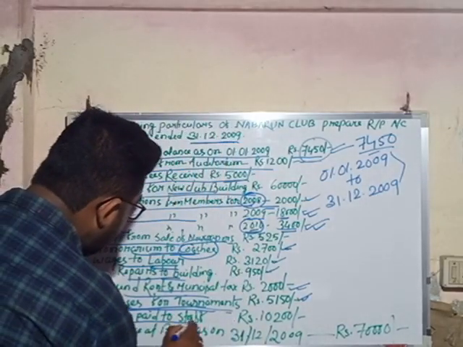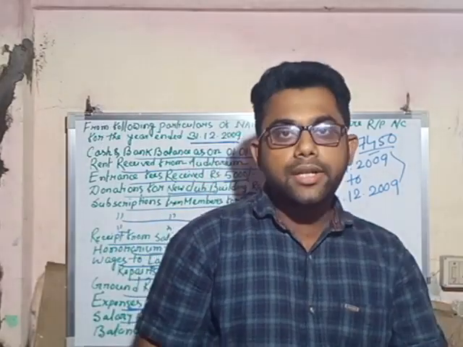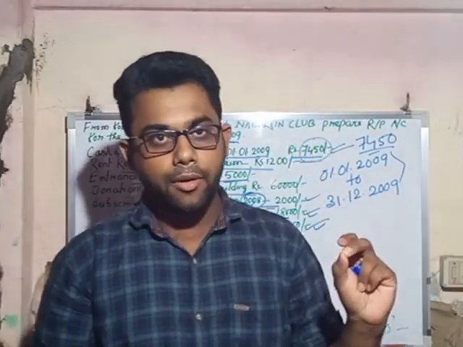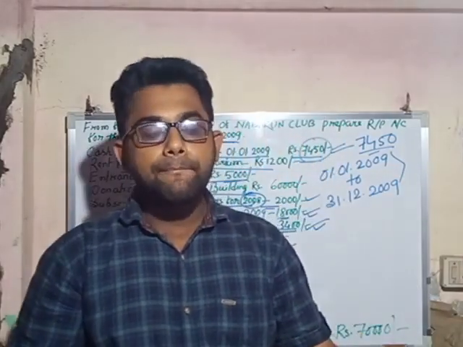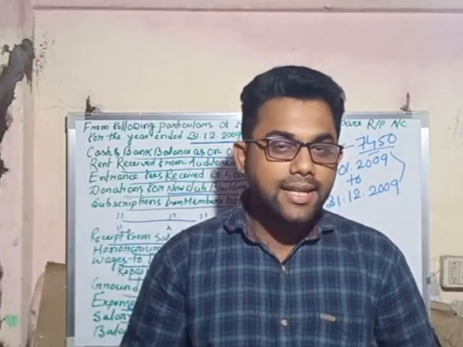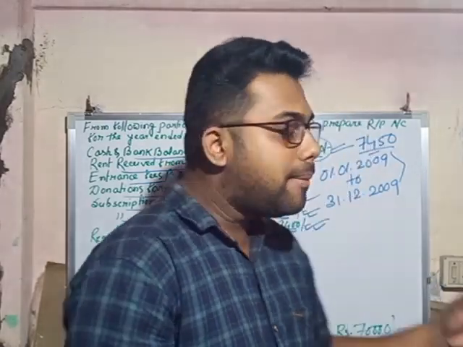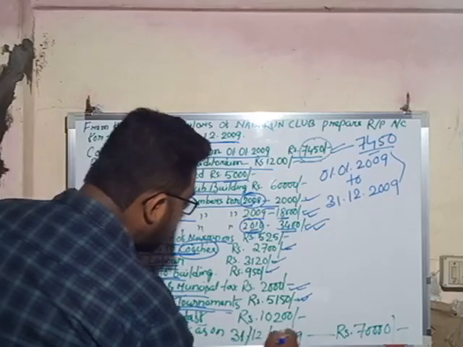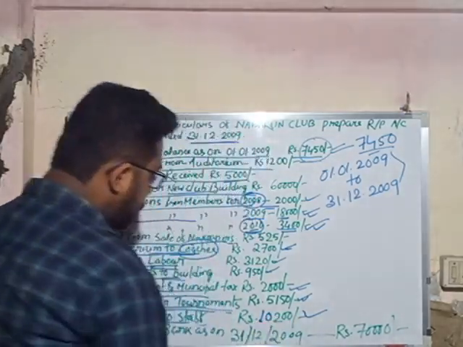Next, salary paid to staff. In a club, as in schools and colleges, there are some staff for the maintenance and running of the office work. In such a case they have to pay a certain amount as salary, and it is a payment for the non-trading organization. It will come in the payment side, and the amount is 10,200.